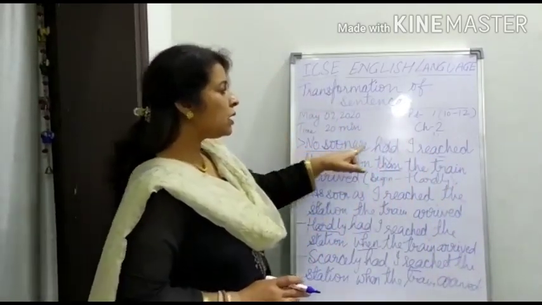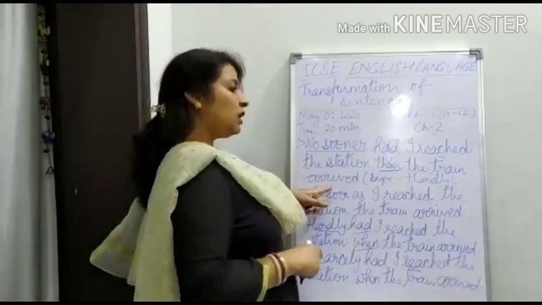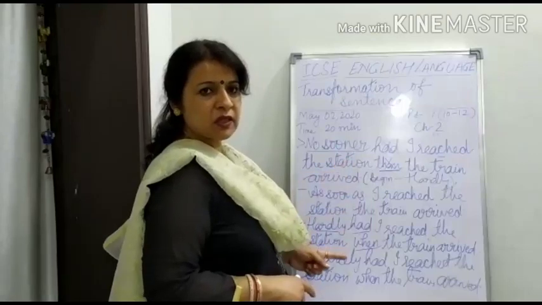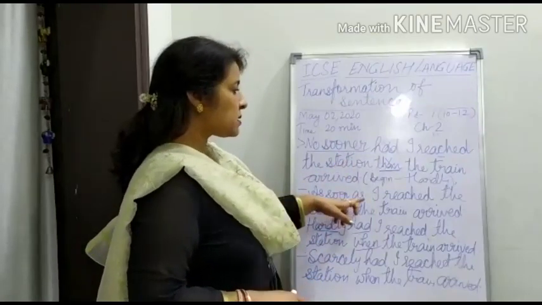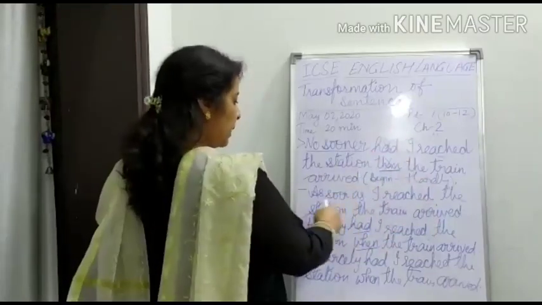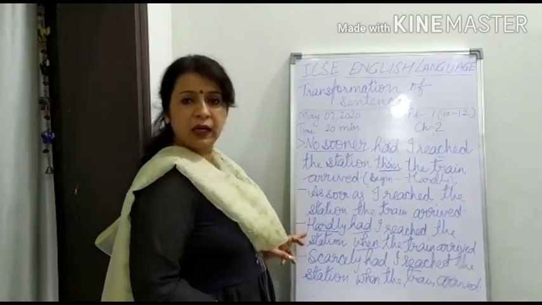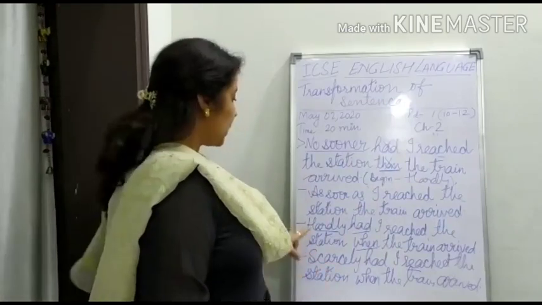Yes. So no sooner had I reached the station than the train arrived. Begin it with as soon as. As soon as I reached the station, the train arrived. So begin the sentence with hardly or scarcely. The same rules have to be followed with hardly and scarcely.